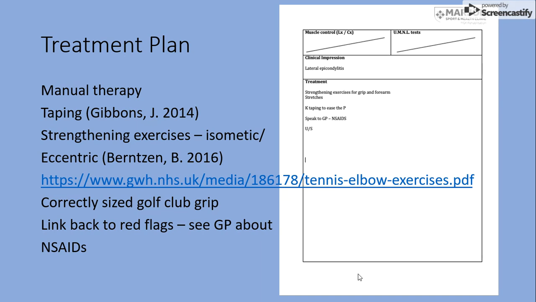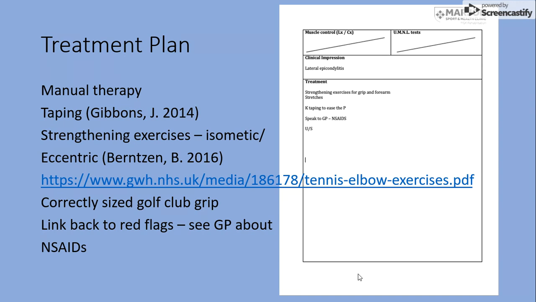Stretches. The NHS recommends a 10-minute tennis elbow exercise program, which aims to stretch and strengthen the forearm muscles. It includes 1. Wrist extensor stretch, 2. Wrist flexor stretch, 3. Extensor strengthening, 4. Wrist curls, 5. Handshake stretch, 6. Wrist rotation, 7. Sock squeeze, 8. Bicep curls. Please see attached PDF.